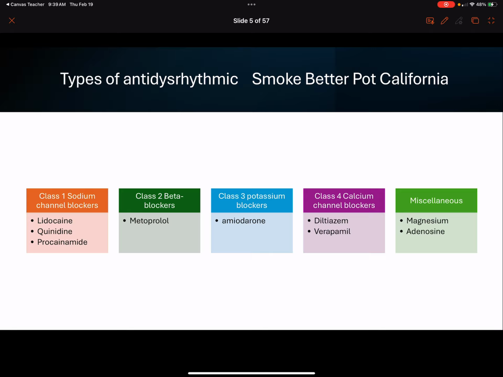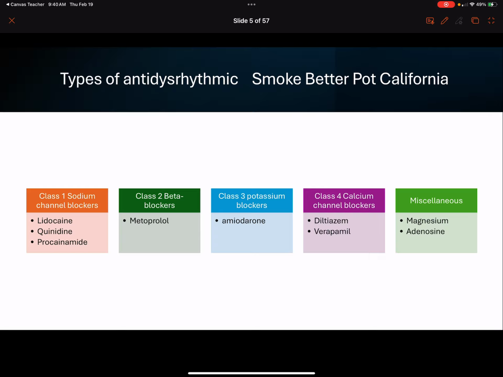Class 4, California, is going to be calcium channel blockers. Our two cardioselective ones that we are giving are diltiazem and verapamil. Remember, the dihydropyridines, like amlodipine, are more targeting the vasculature and smooth muscle to treat hypertension. Calcium channel blockers have a lot of great use for us in those fast, narrow rhythms like rapid AFib, as well as SVT or AV nodal reentry tachycardia.